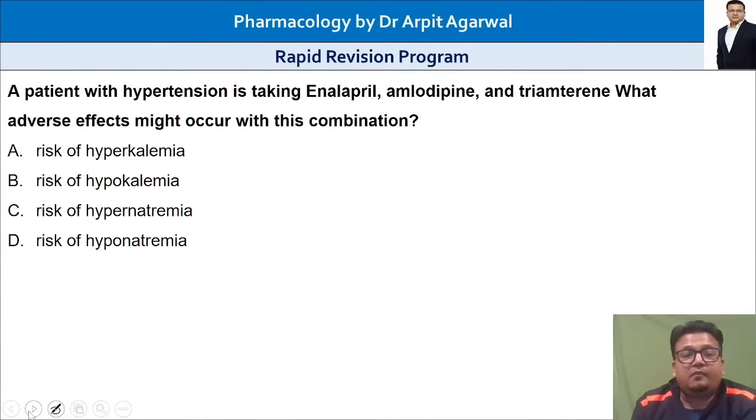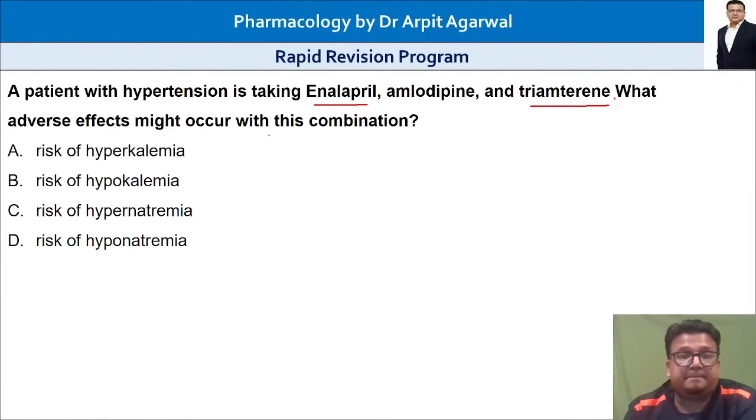Next, a patient with hypertension is taking enalapril, amlodipine, and trimethoprim. The patient is taking an ACE inhibitor, enalapril, amlodipine, that is a calcium channel blocker, and trimethoprim. Trimethoprim is a potassium sparing diuretic.